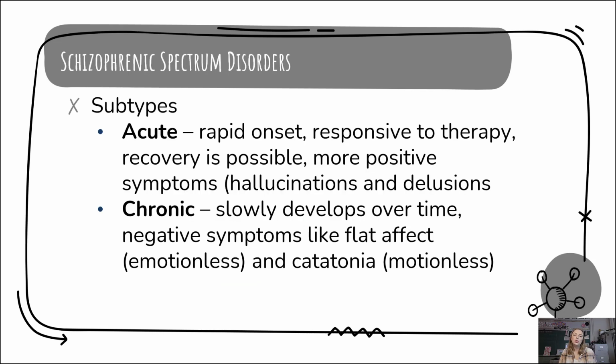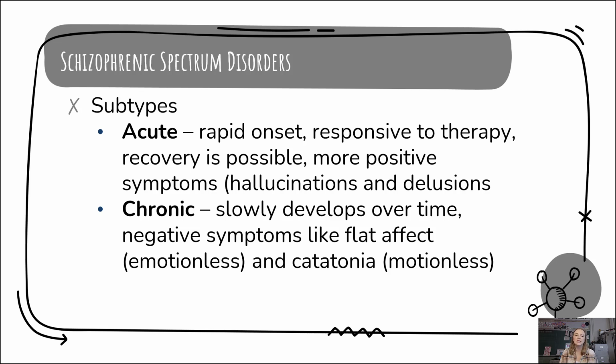Next, let's talk about the two key subtypes of schizophrenia, acute and chronic. Understanding the differences between these two can help us see how the disorder develops and affects individuals differently. Let's start with acute schizophrenia. This form has a rapid onset, meaning symptoms appear suddenly, often in response to a stressful event. People with acute schizophrenia tend to experience more positive symptoms, those things like hallucinations and delusions. The good news is that this subtype is often more responsive to therapy, and with treatment, recovery is possible.